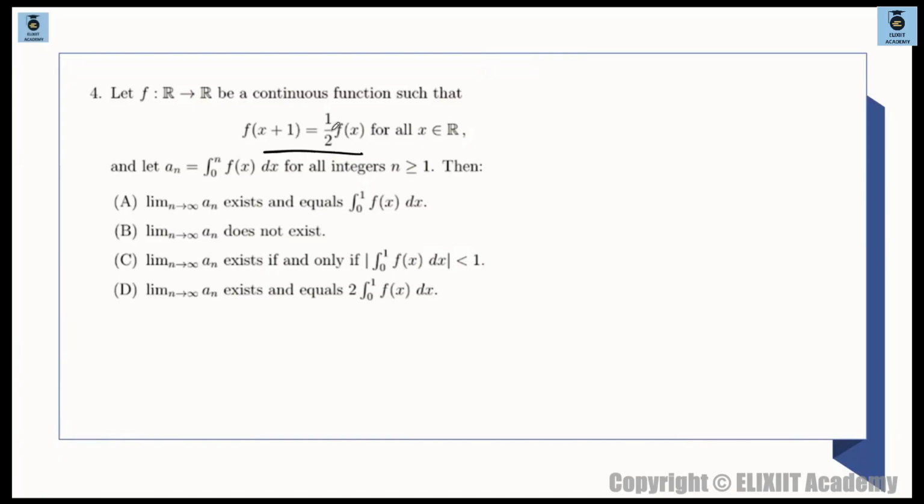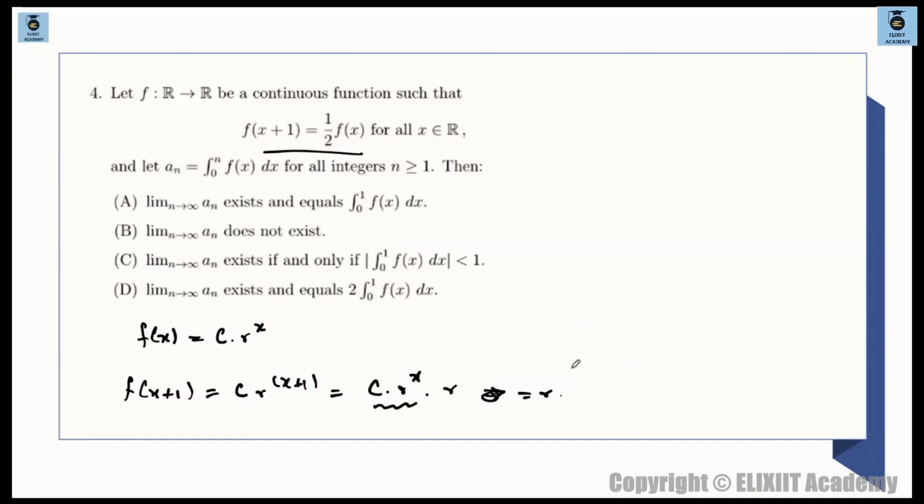कि देखो ये f(x+1) is equal to half times f(x). ठीक है, तो for simplicity I'll consider this f(x) to be some constant times r raised to the power of x. Let us compare with this functional relation. f(x+1) will be C times r raised to the power of x+1, which is nothing but C times r^x into r. होगा यही चीज. So r times C times r^x is nothing but f(x) only.